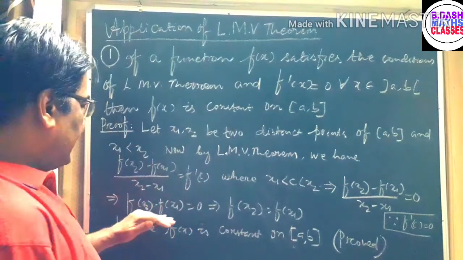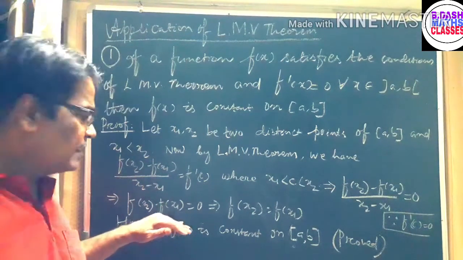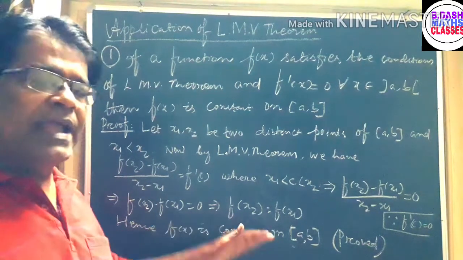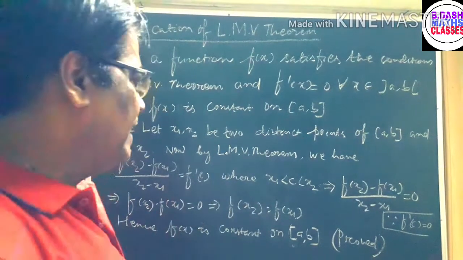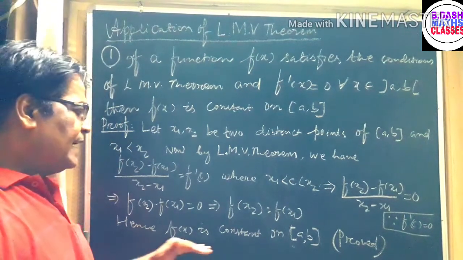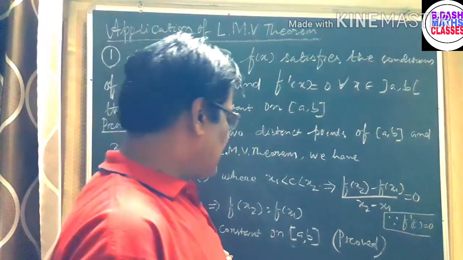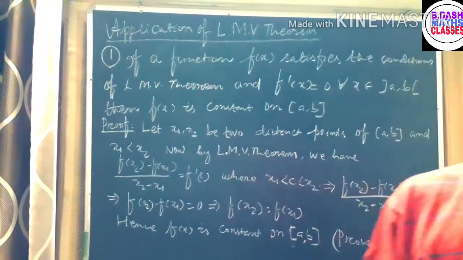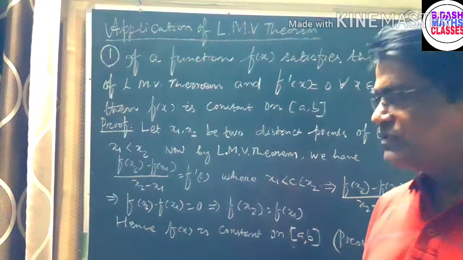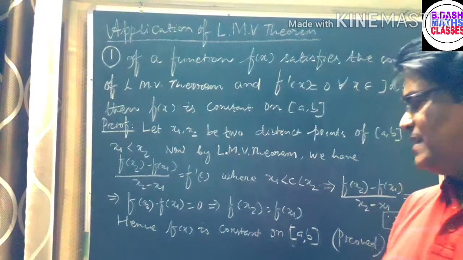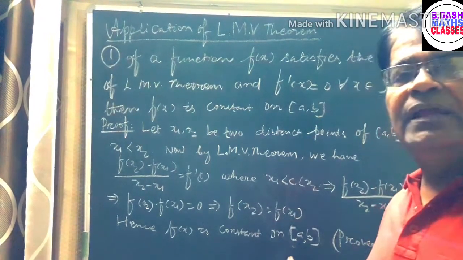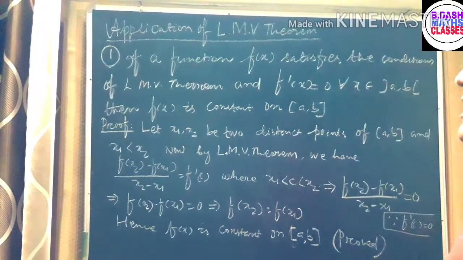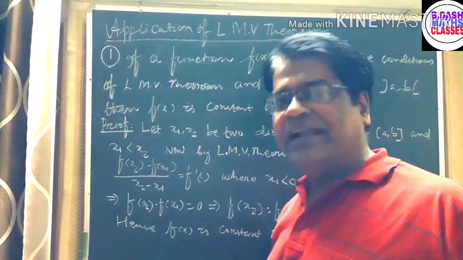So then f(x2) minus f(x1) is equal to 0, which implies f(x2) is equal to f(x1). Hence f(x) is a constant on the closed interval [a, b]. Because if you take any 2 points and their functional values are the same in the closed interval [a, b], what does it mean? It means the function is a constant. Let us proceed to the second application now.